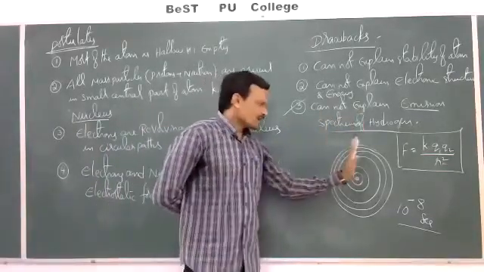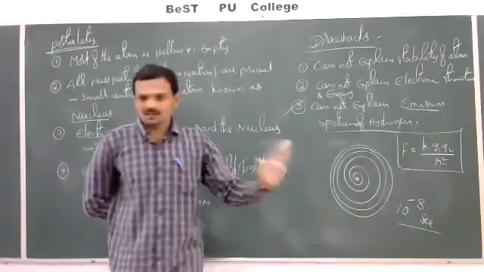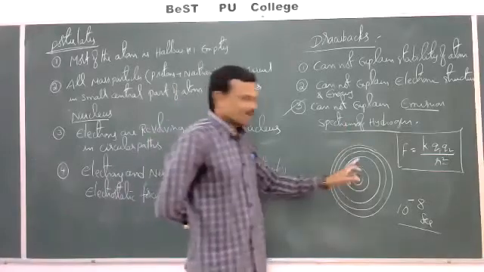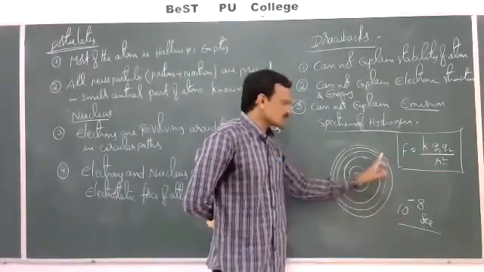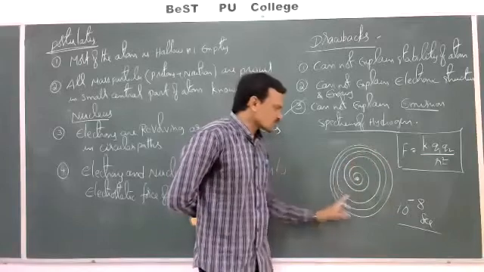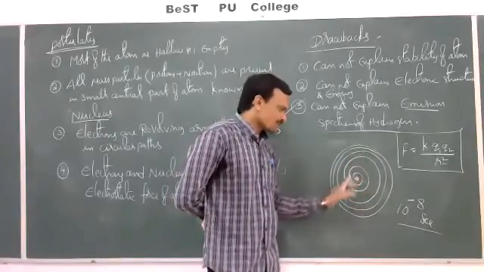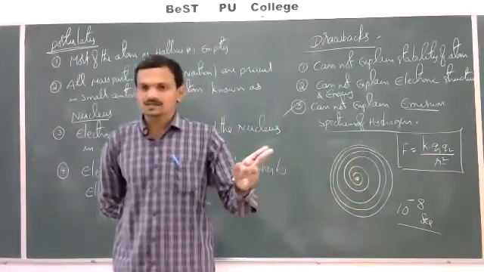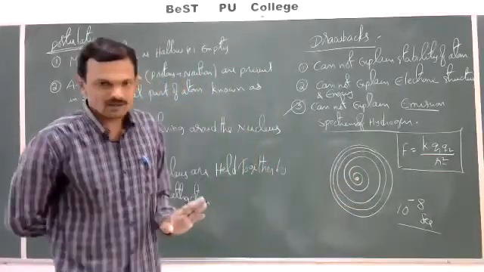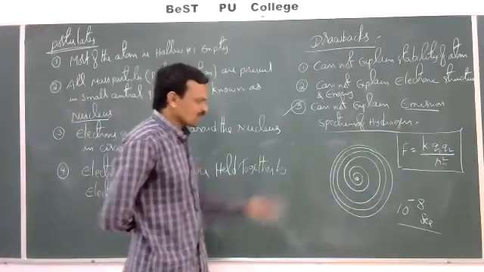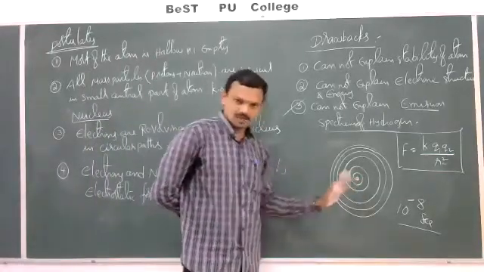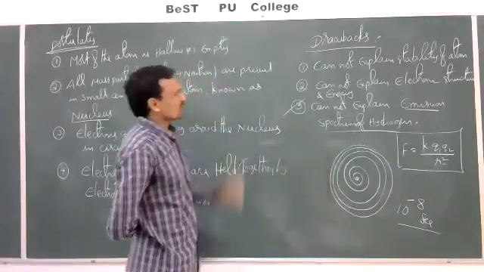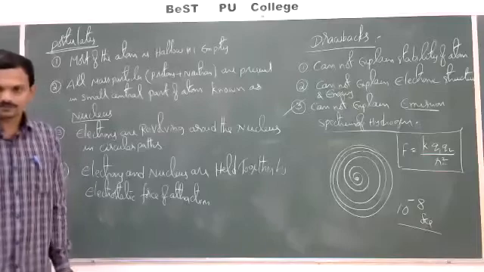And if the electron loses energy continuously due to the electrostatic force of attraction, the electron will come close towards the nucleus. After a certain time, the electron will fall into the nucleus, and atoms should collapse. But atoms are not collapsing, atoms are stable. This is also not explained by this theory. So these are the drawbacks of this theory.